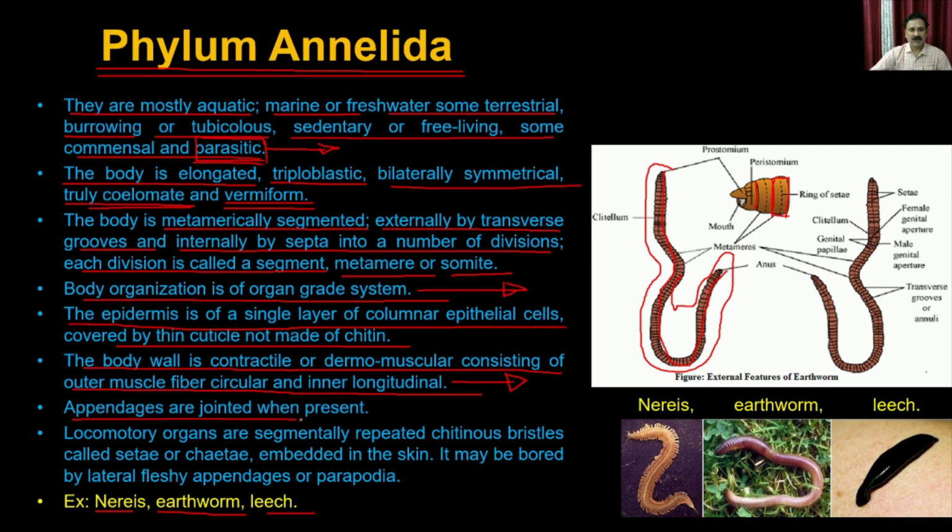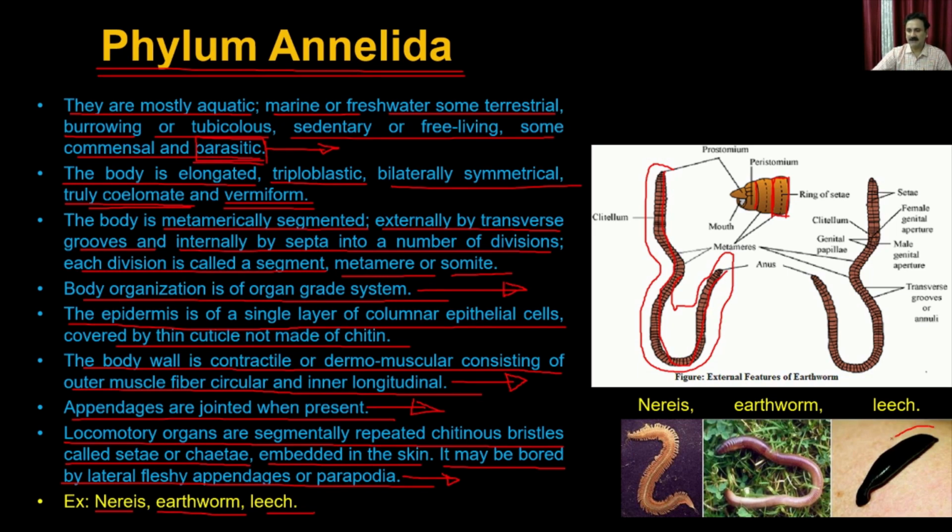The appendages are jointed when they are present. So these have jointed appendages, which means there will be no breakage. Then the locomotory organs are segmentally repeated chitinous bristles, called setae or chaetae, embedded in the skin. It may be borne by lateral fleshy appendages or parapodia. Classical examples are Nereis, earthworm, and the leech. So this is the Nereis, this is the earthworm, and this is the leech.